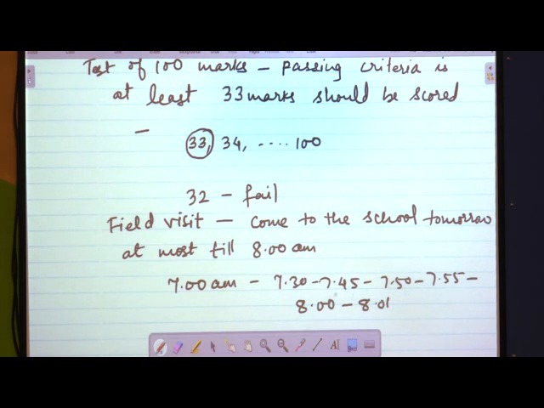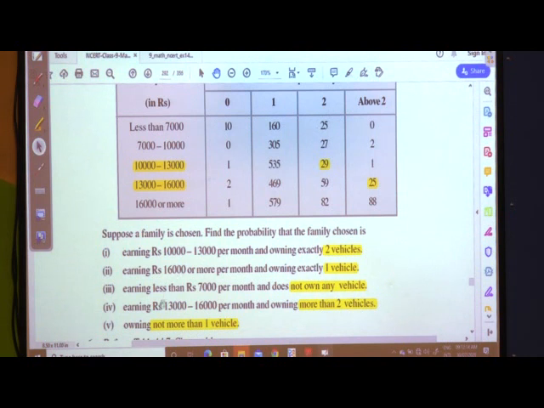At most means the cutoff is at that particular point. Before that, if you are coming, no objection, no problem at all. But after that, if you are coming, not considered. At 8 o'clock fine, but at 8:01, not considered. So this is the meaning of at most and this is the meaning of at least. I hope the concept is clear. Let us see the last sub question.